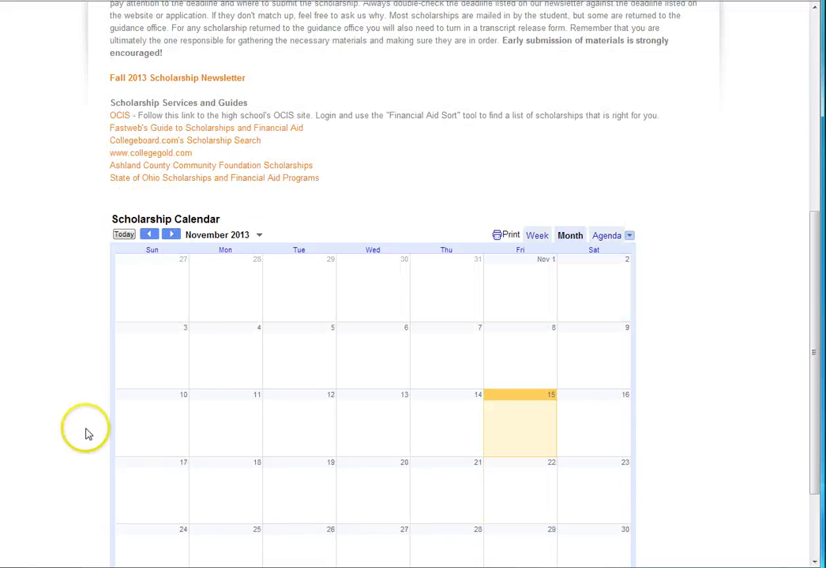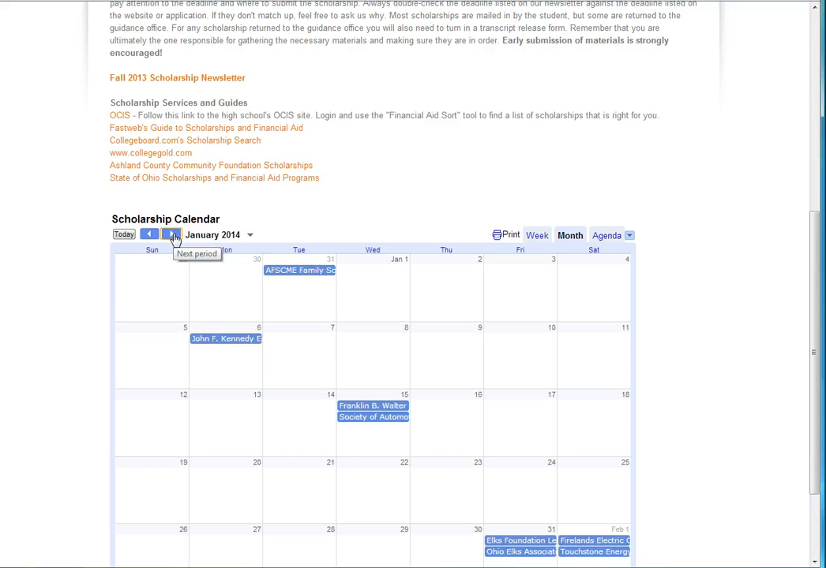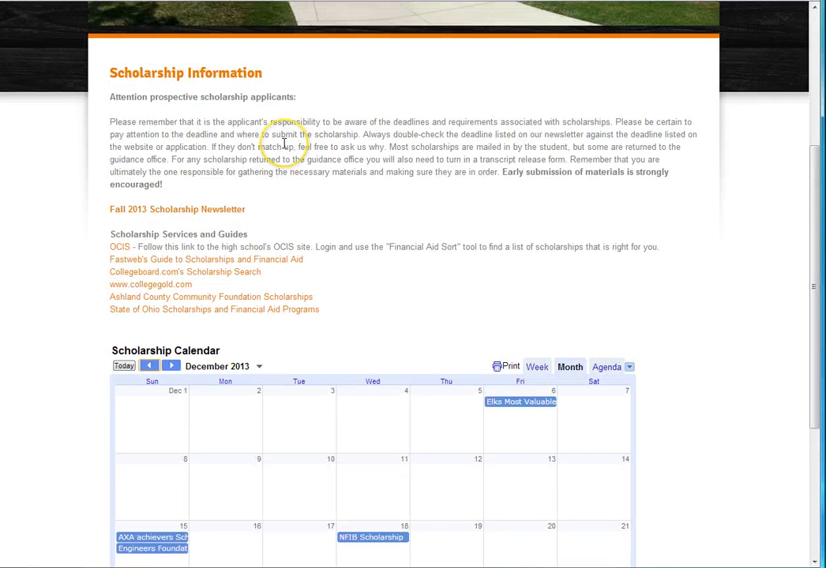Down below is a scholarship calendar. As you can see, there's not a lot going on in November, but if we move to December, there's a few more, and then January a few more, and what we'll find is that as January and February hit, we'll get lots and lots more scholarships up on the calendar, so do pay attention to that. If I come back up here, there's some other things I want to highlight before I click on our scholarship newsletter.